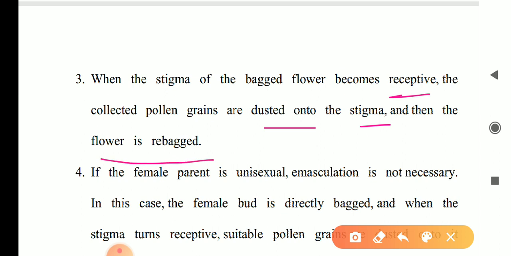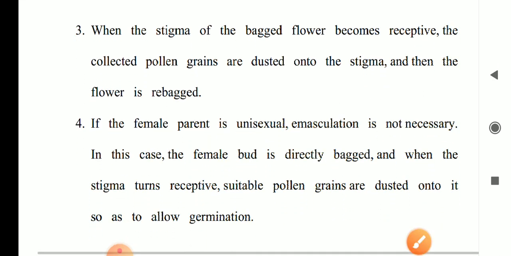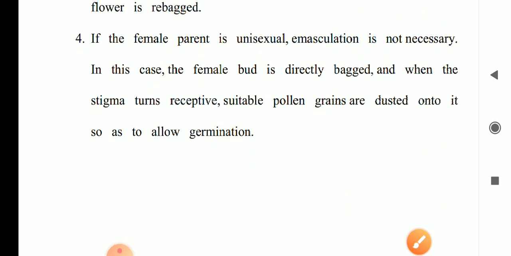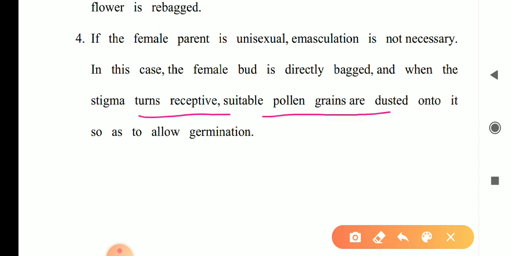If the flower parent is unisexual, there is no need for emasculation. In this case, the female bud is directly bagged, and when the stigma turns receptive, suitable pollen grains are dusted on it so that germination occurs.